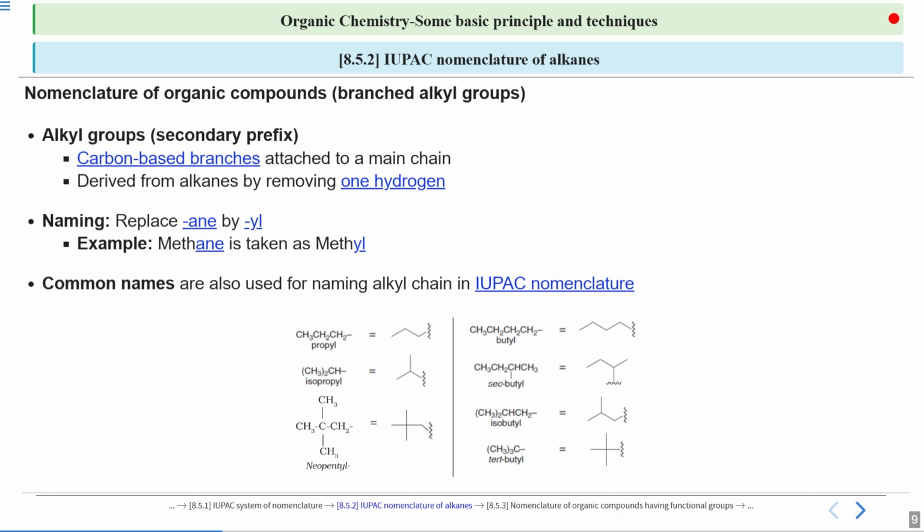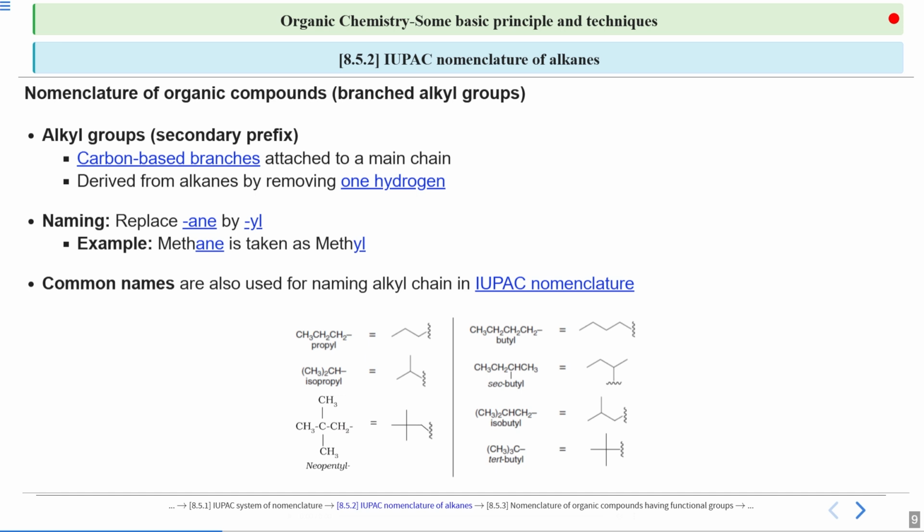The third one is neopentyl. Now this is coming from pentyl, so it will of course contain 5 carbons. You can count them, but the chain is not linear, meaning a straight pentyl chain is not directly attached. You can see a carbon in the middle with 3 methyl groups as substituents, and the fourth part is again a methyl, and that methyl is connected onto the main chain. In that case, we call it neopentyl.